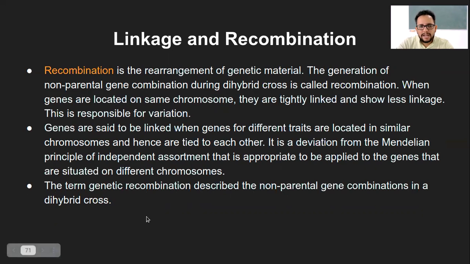So linkage in short is the connection between the physically closely located genes, that is linkage. Recombination is exchange of genetic material, and that was not present in the parents like that. So like gene A and B, the B exchange, which was not the case with the parent, right? So that particular type of recombination is explained here.